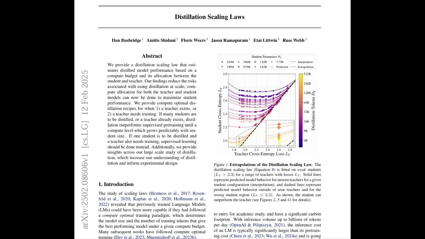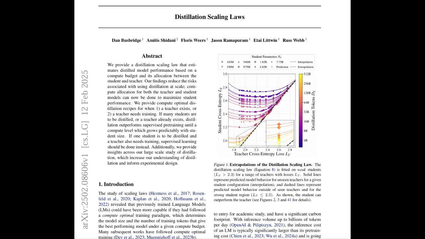But isn't there a case for just sticking with the traditional way of training? Just taking the smaller model and training it directly on the data? Sometimes that just makes more sense, right? Absolutely. The research found that, yeah, sometimes supervised learning, that traditional way, is still the most efficient route, especially if your student model's already on the larger side or if you've got a relatively small data set to work with. So distillation isn't the magical answer to everything. Sometimes it wins, sometimes it doesn't. That's why we need to understand these trade-offs.